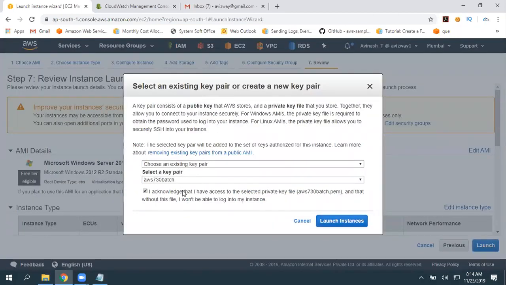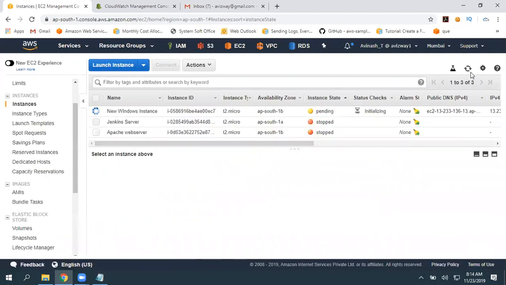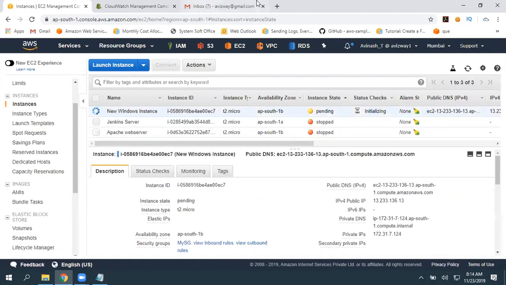I told you I'm going to give one task, so the task involves image creation and all. So I'm associating this key pair, AWS 730 batch. Click on launch instances. View instance. All right, one instance is created here.